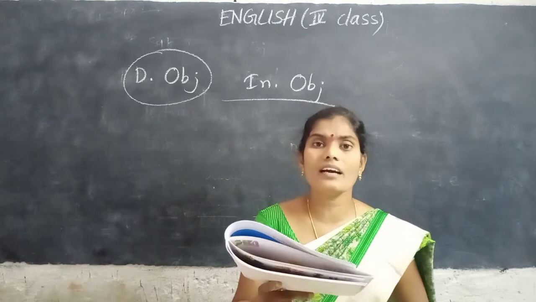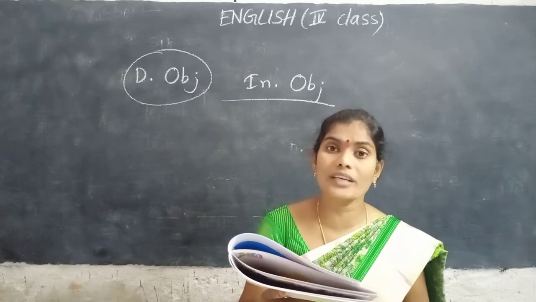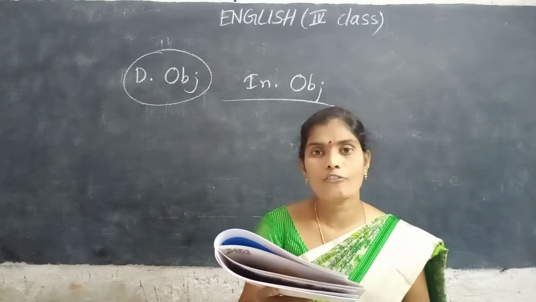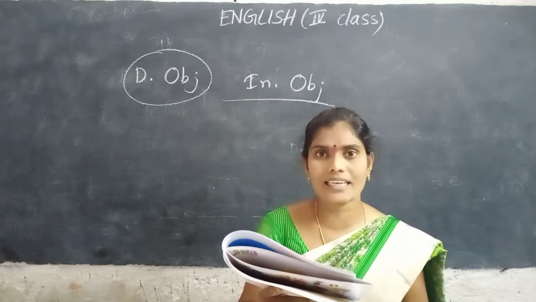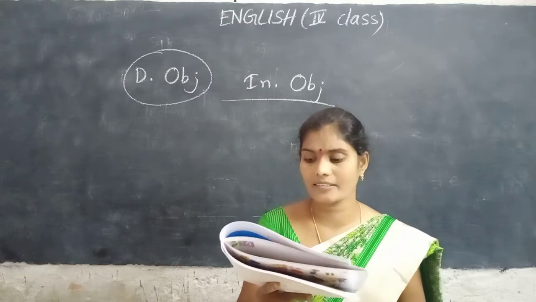He told a story to his friends. What did he tell? A story. Story, circle. Friends, underline.